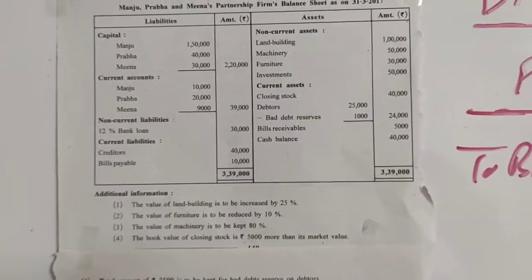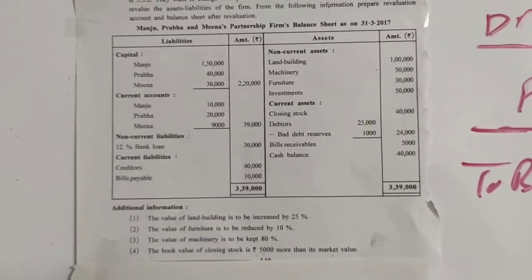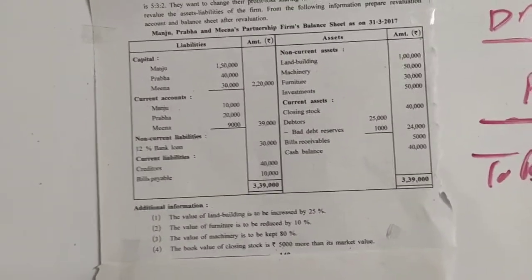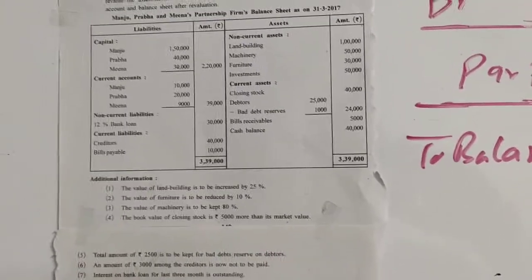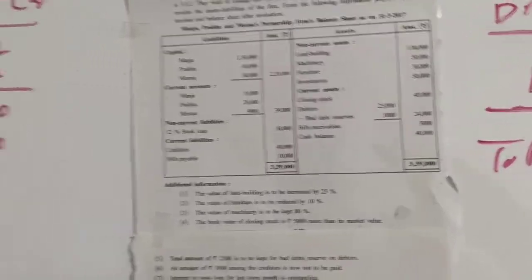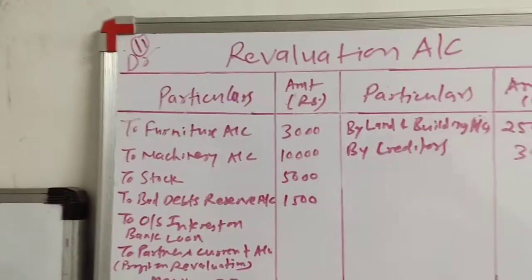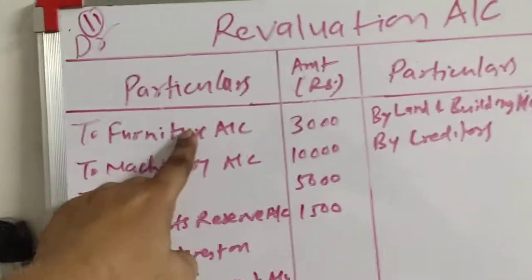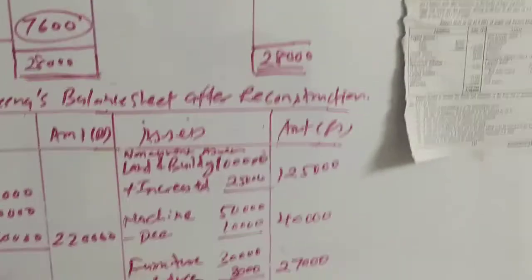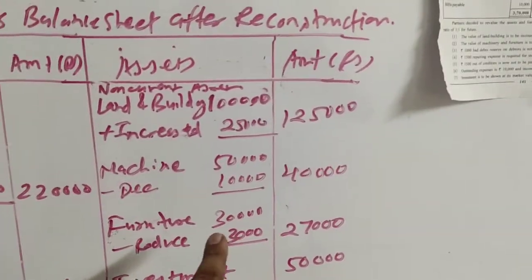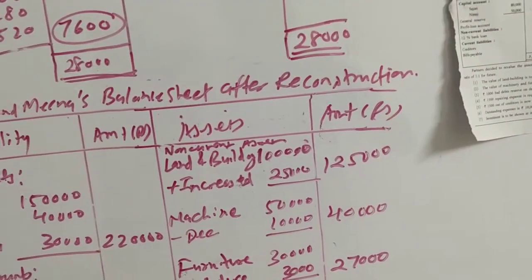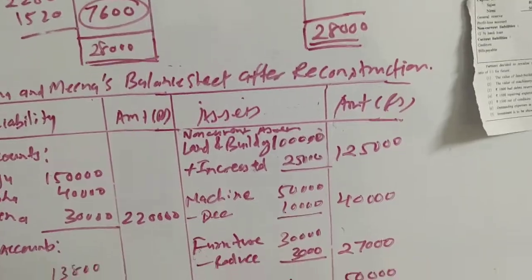So the effect will be at the debit side of the revaluation account, and in the balance sheet it is deducted from furniture. If we want to pass a journal entry, it will be revaluation account debit to furniture account. Here we are not passing a journal entry because it is not asked. See the effect in the revaluation account: debit side, revaluation account to furniture 3,000. And in the balance sheet, furniture 30,000 minus reduced 3,000, outer column 27,000.